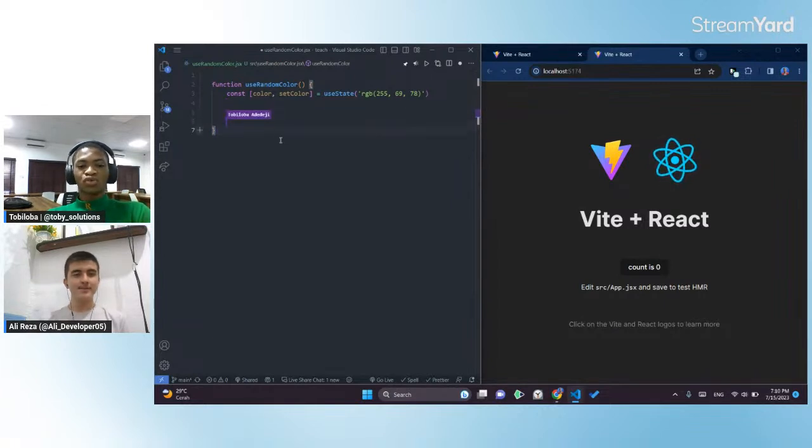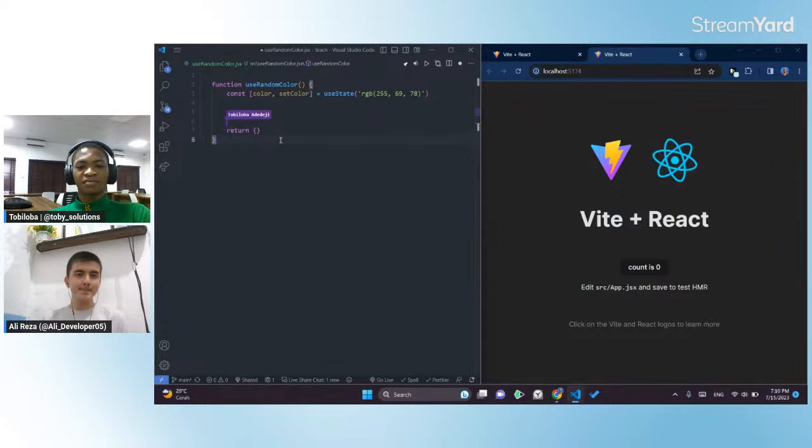Now I know that I'm going to be returning something. What am I returning? It's going to be an object, because when I'm calling the state I'll need to destructure it there. Or I can actually return an array of both of them. What do you think, Ali? We can return an array or an object, no problem. Let me use an object, it makes more sense. So let me return an object instead.